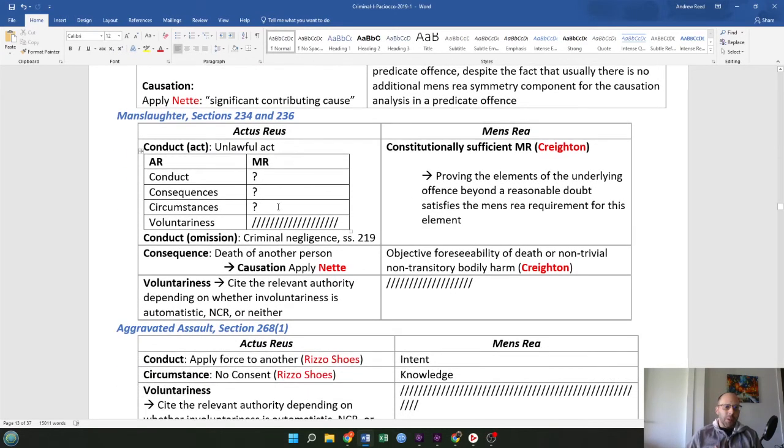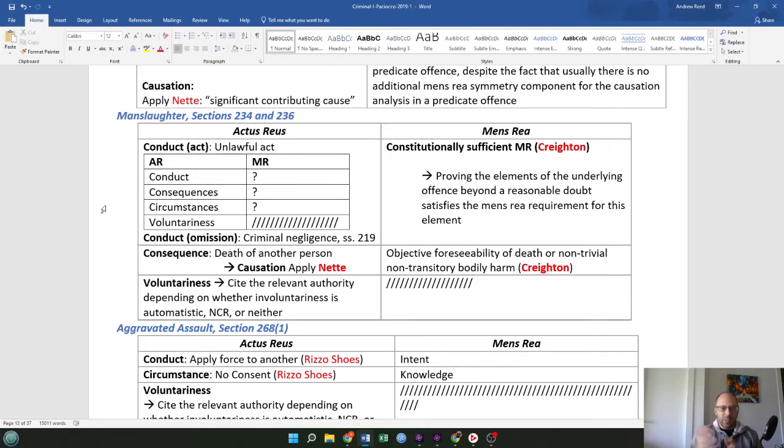Moving on to manslaughter, sections 234 and 236. Here we have the actus reus elements as conduct: act, unlawful act. Then we have the conduct, consequences, circumstances, and voluntariness. Break that down. Conduct, which would be omission, criminal negligence, subsection 219. We have the consequence, death of another person, and the causation.